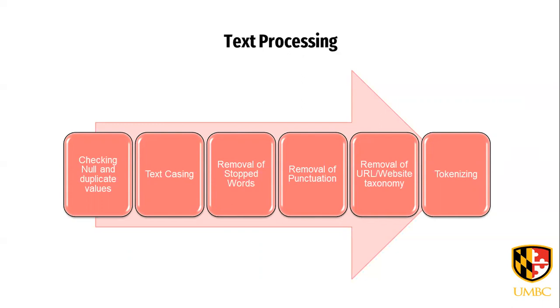I've concatenated the title and text together because the title usually gives a one or two sentence summary of the article, which can help you spot clickbait articles. So I've checked for null values and duplicates, and I have done some text casing. I have removed the stop words. I've removed punctuation and URLs or website taxonomy, and I have done some tokenizing.